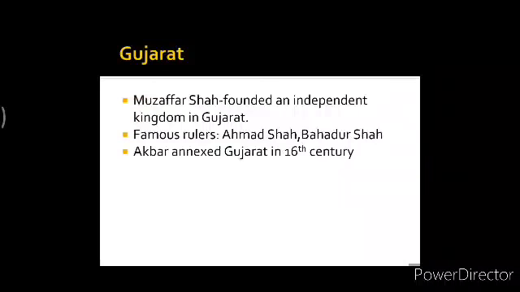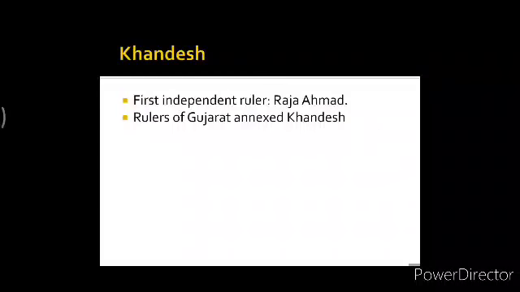After Malwa, we moved to Gujarat, where we discussed Muzaffar Shah, who was also the governor of Gujarat, appointed by Nasiruddin Muhammad bin Tughlaq IV. Later on, he founded an independent kingdom in Gujarat. And lastly, we discussed Khandesh.